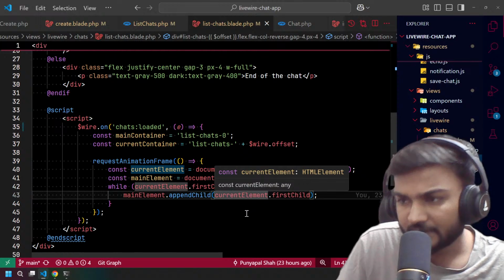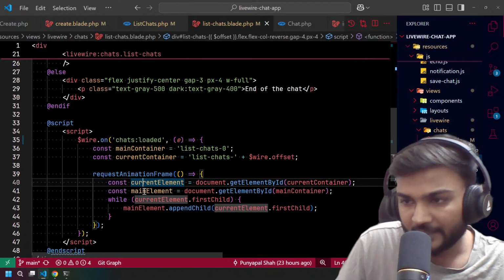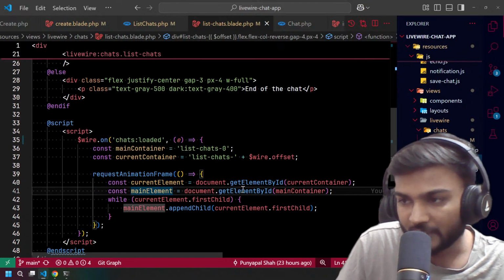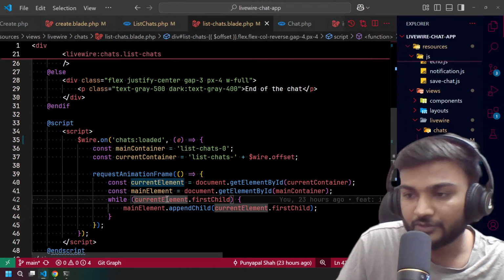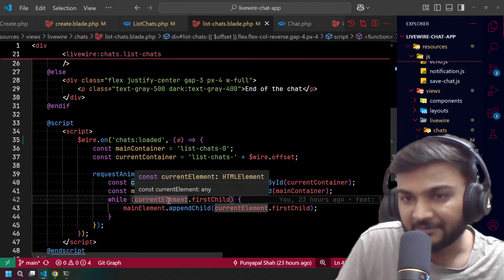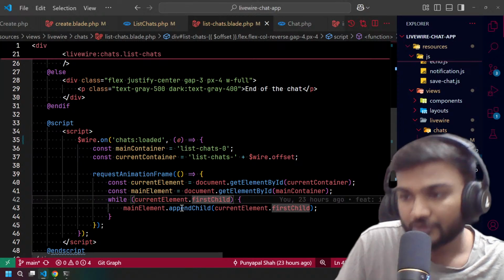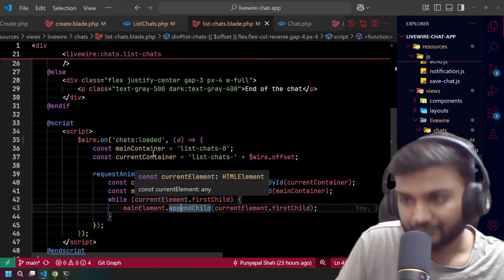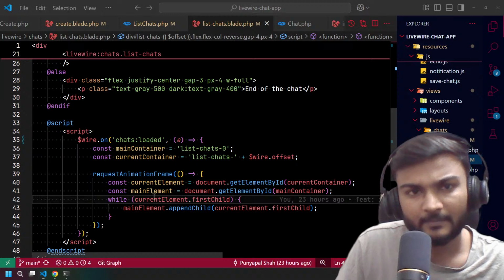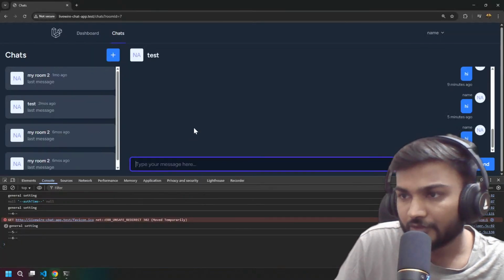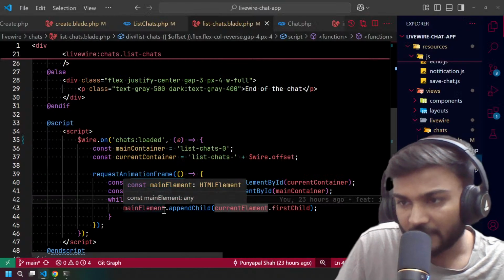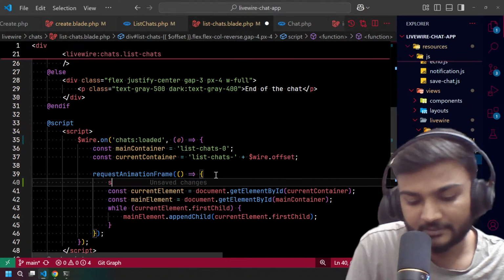So what we do is, we collect both elements by id, and from the current element we move all children to the main container, right? So suppose let's have some sleep or something like that.